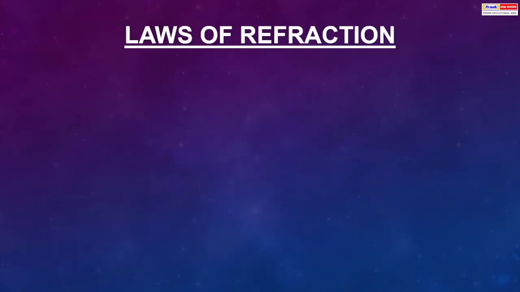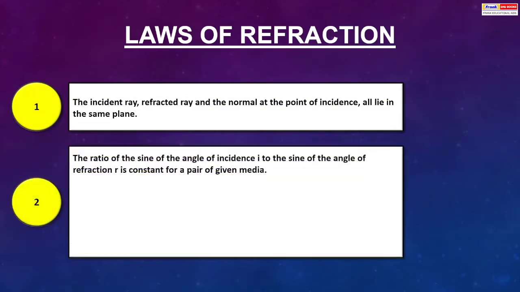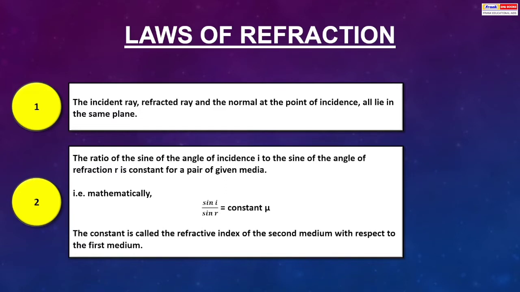Laws of refraction. The incident ray, refracted ray, and the normal at the point of incidence all lie in the same plane. The ratio of the sine of the angle of incidence, I, to the sine of the angle of refraction, R, is constant for a pair of given media. That is, mathematically, sine I by sine R is equal to a constant, mu. The constant is called the refractive index of the second medium with respect to the first medium.